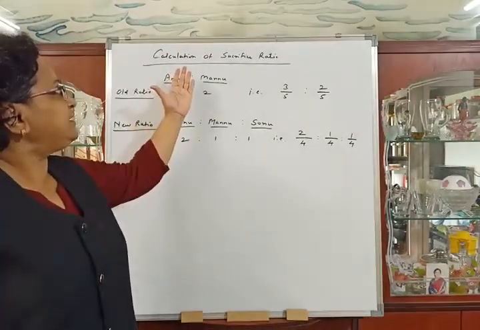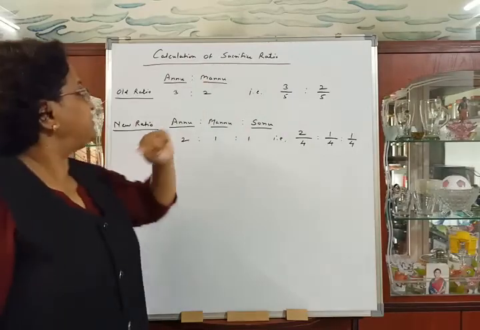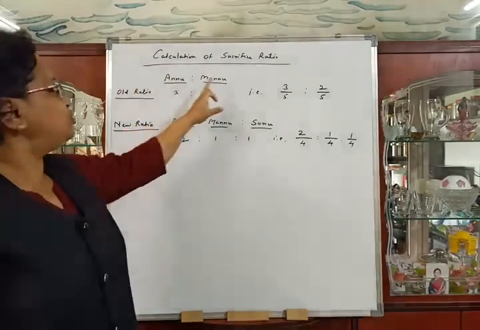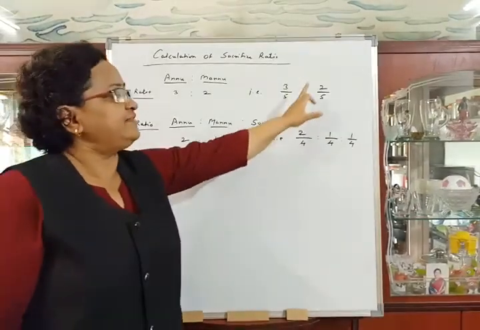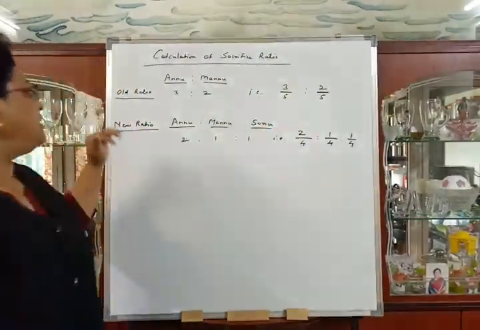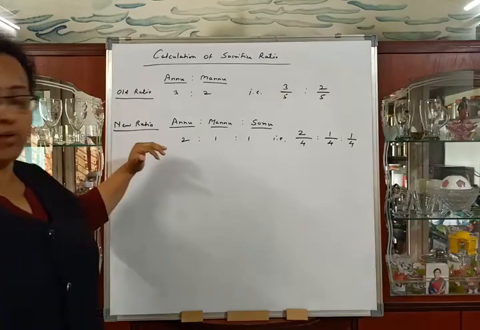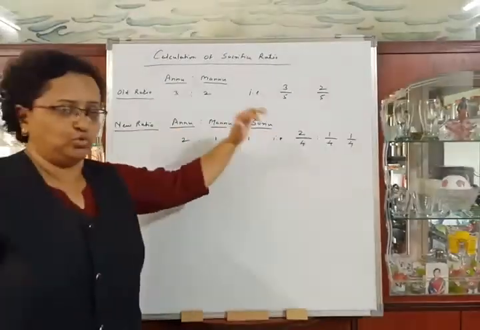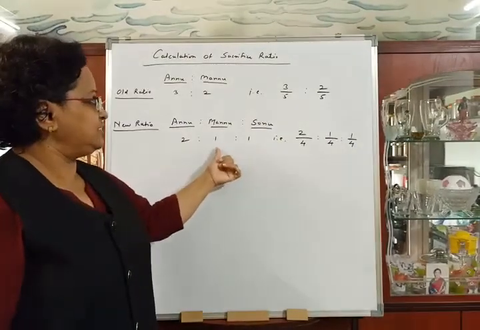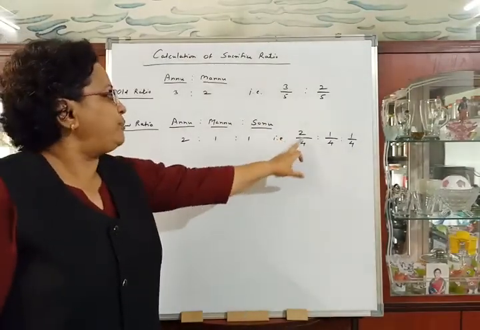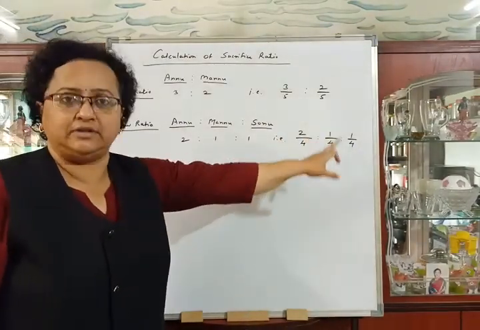First we will calculate sacrifice ratio. There are two partners, Annu and Mannu, and their old ratio is 3:2. It means 3/5 and 2/5. New ratio is given in the problem. Annu, Mannu and Sonu. Sonu is the new partner. Their new ratio is 2:1:1. That is 2/4, 1/4 and 1/4.